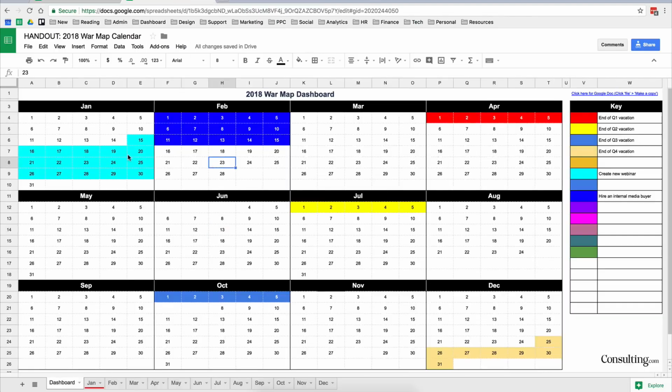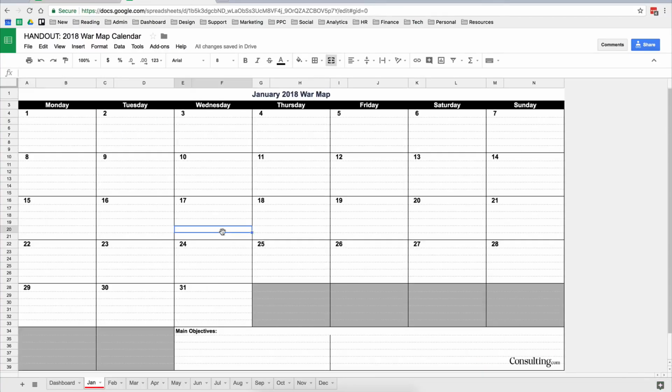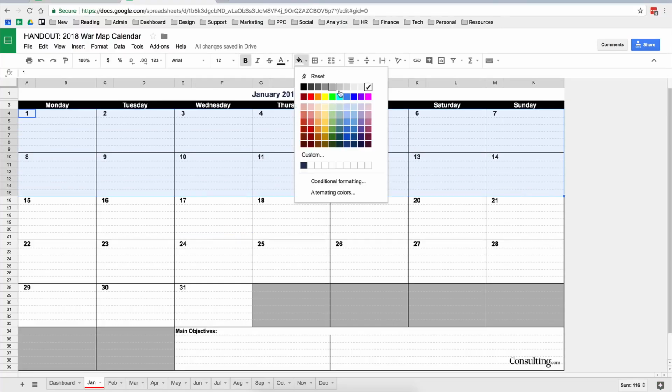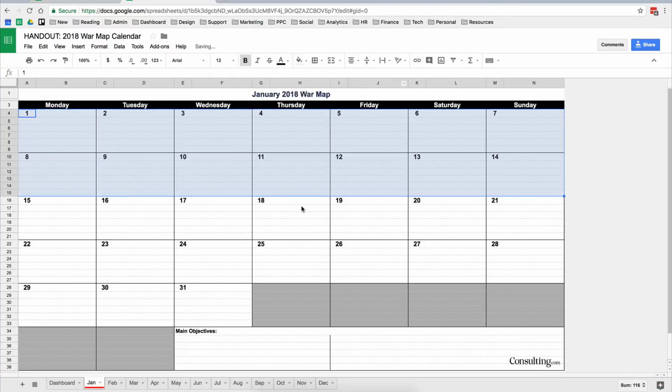Now, once you've got the major initiatives plotted in your war map dashboard from a high level view, the first thing you want to make sure that you get correct is your high level view. You want to make sure that this thing is correct first, and then once you're sure that your high level view looks good, then you drill into the specific month. So now I'll drill into January, and let's say right now we're already at the 15th. So I'm going to block out all of these, and I'm going to change this color to this, just to show myself that these are gone now.